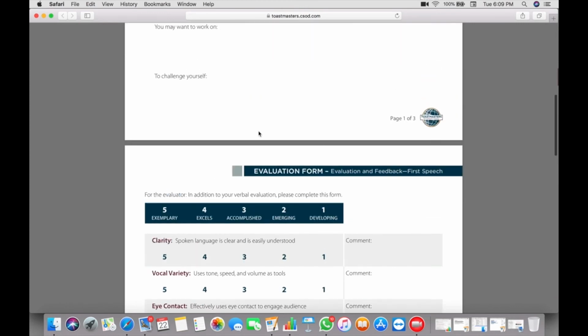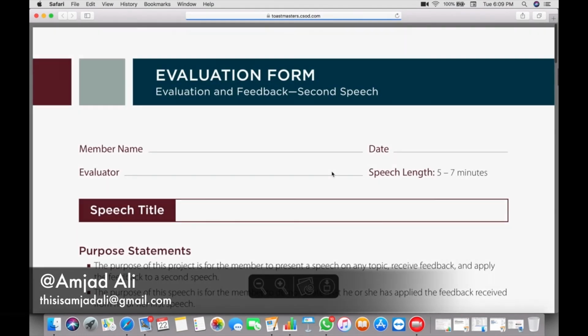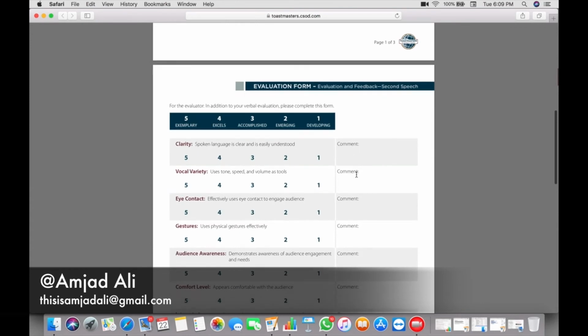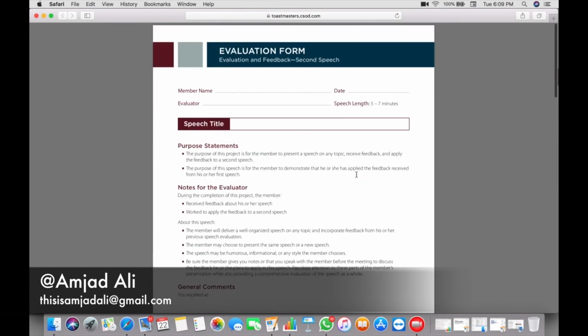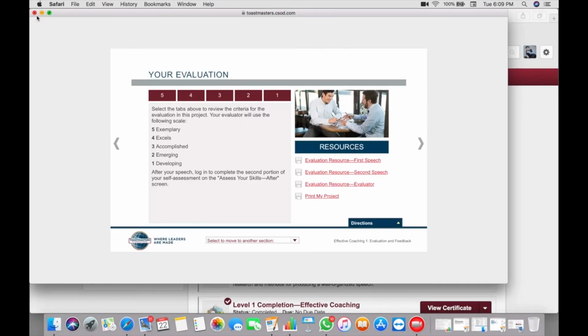Deliver this speech once, and after that, deliver the same speech again in a different meeting, in the same club or a different club. It's totally up to you, but you need to make sure you incorporate the evaluation you got from the first speech. This is the purpose of this project.